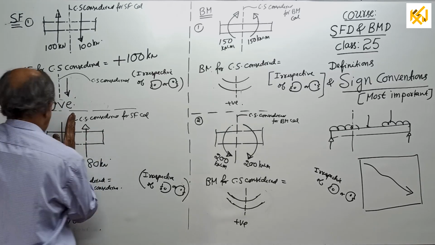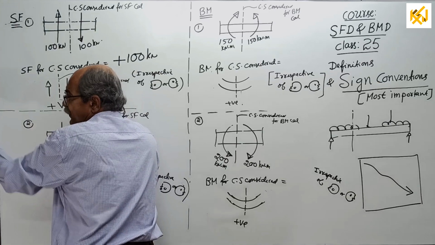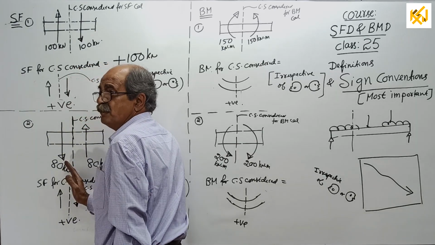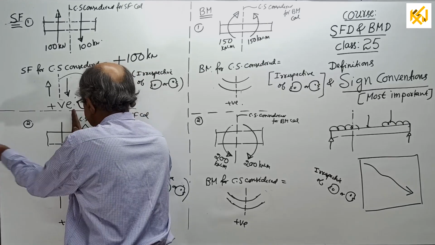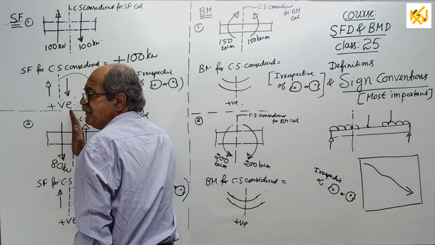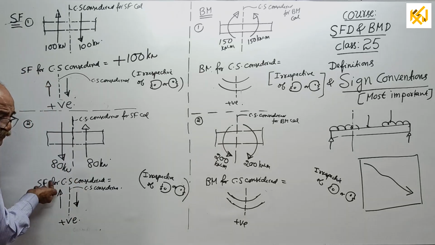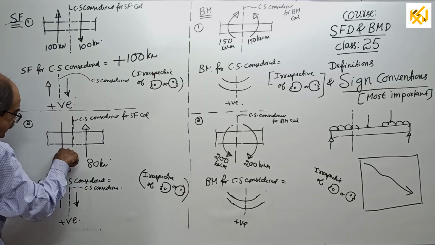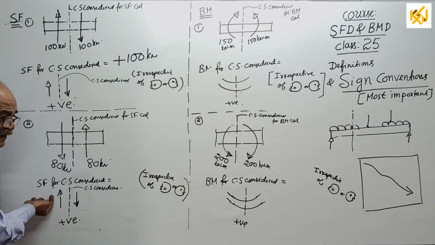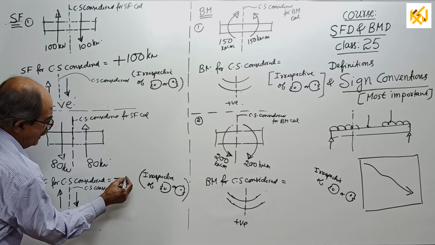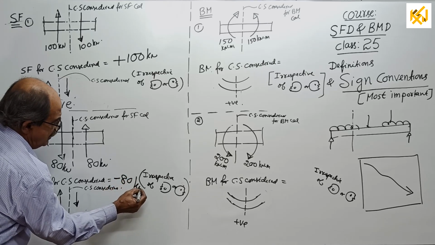Now, come here. Look this side. If you look this side, here also look that side. Same. Look this side: there is a downward 80. But if you look this side, the sign is upward positive. This force is opposite to this sign convention. Therefore, you have to write minus 80 kilonewton.